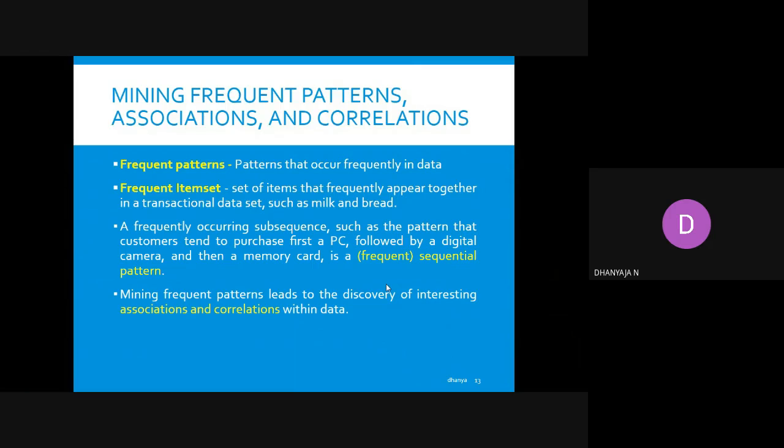So you have to find those frequent item sets and mine those frequent patterns, which will help you understand the discovery of interesting associations and correlations. Like one thing is related to some other thing that may be very new for us. So finding those interesting patterns and correlations is done through mining.